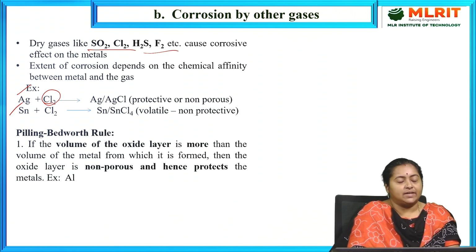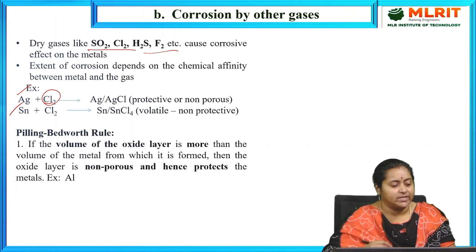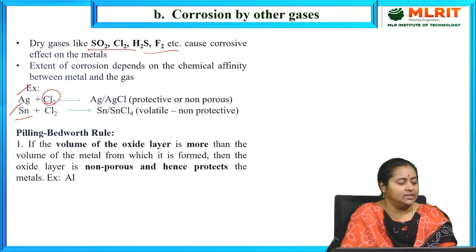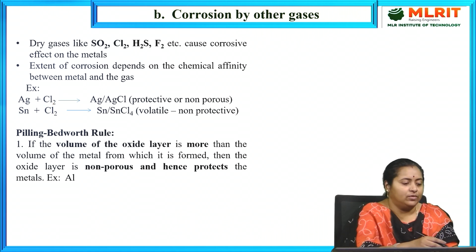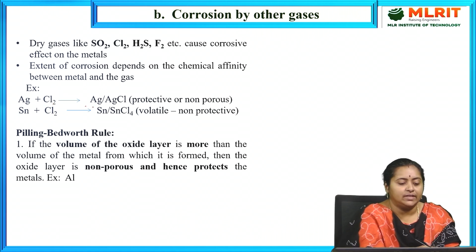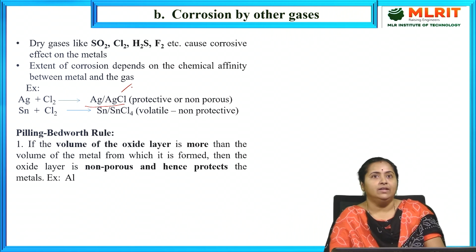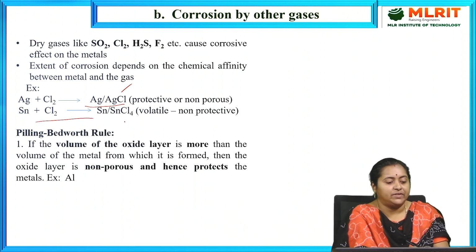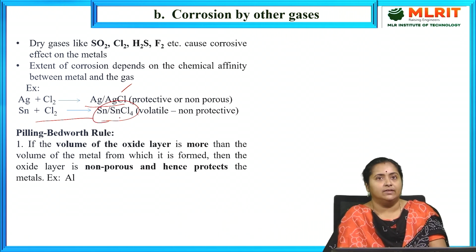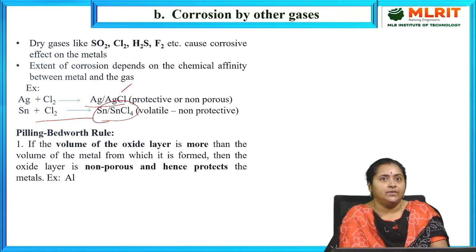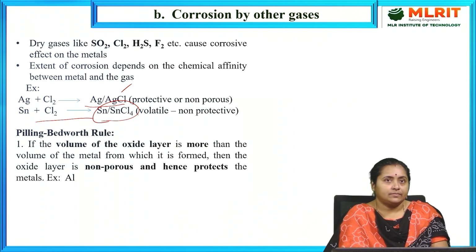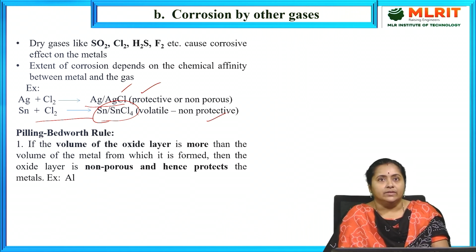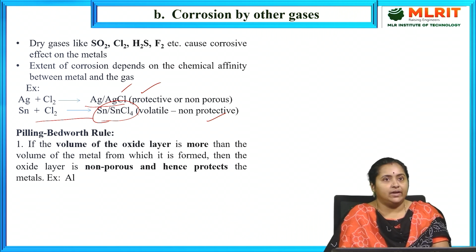If atmospheric chlorine gas attacks the surface of silver, and at the same time the surface of tin metal, what will happen? Let us see. Coming to the mechanism part, if chlorine attacks the surface of silver, it forms silver chloride as a layer on the surface of the silver block. At the same time, it attacks the surface of tin and forms a stannous chloride layer on the surface of the tin metal. So one acts like a protective film, the other acts like a non-protective film. How it is decided, we have to know.